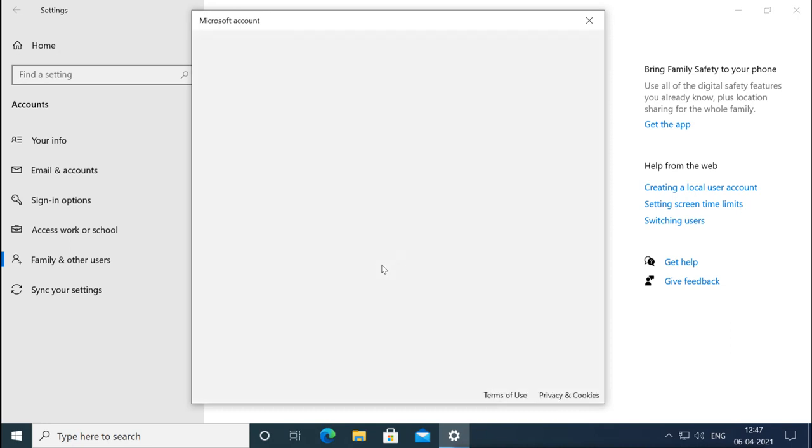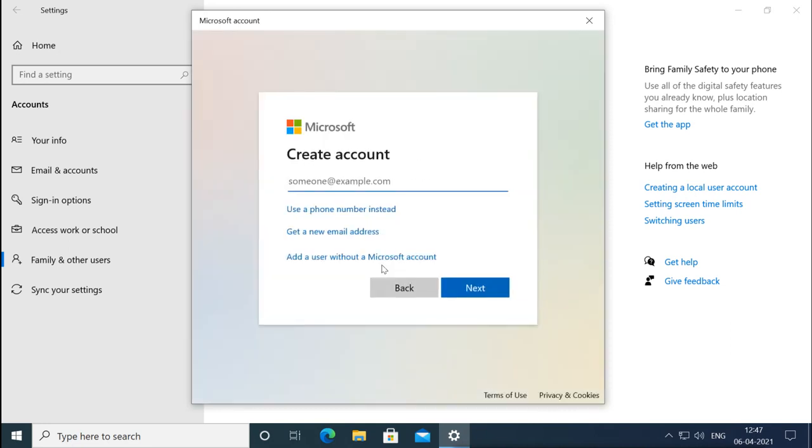Now it will tell you to create an account again. Create an account here means creating a Microsoft email account. You can use a phone number to create the account, or you can get a new email address. Again it wants you to create a Microsoft email account, but I don't want to, so I will go for this option, Add a user without a Microsoft account, that means the local user. So I will click here.